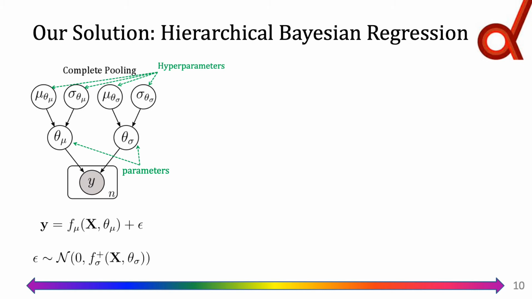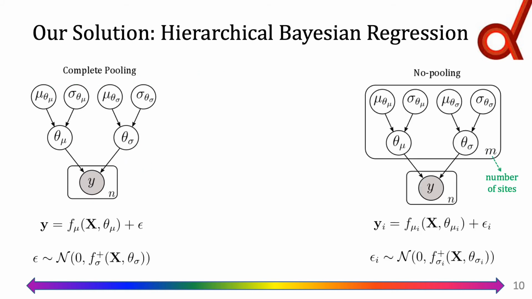The complete pooling does not deal with side effects per se, but data harmonization can be used in advance to remove batch effects from the data. At the other end of the spectrum stands the no-pooling approach, where we independently learn different sets of parameters and hyperparameters for data from each site. The no-pooling approach addresses the side effects at the modeling level. However, it does not benefit from the richness of large data. Therefore, its parameters can be unstable for sites with a small sample size.